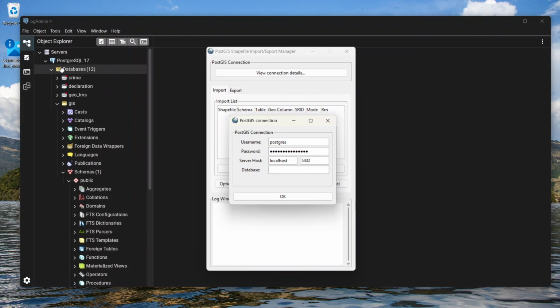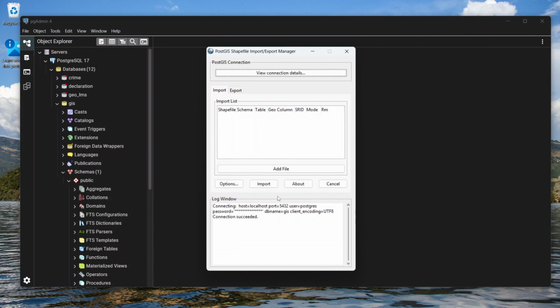So you can see here in my pgAdmin I have 12 databases created, and down here you can see that I'm currently using GIS as my database. So just type in GIS or whatever database you have created and then click on OK. You can see here it tells you that the connection succeeded, the password is there, the name, and so on and so forth.